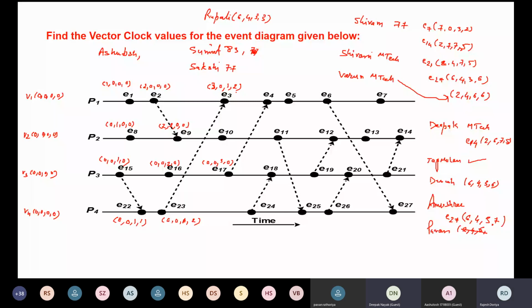For E10, this is going to be 2 3 0 0. Just the local value will get updated. For this we will be having 2 4 0 0. Now for this one we'll be having 0 0 1 and 3 for E24. Now let us come to this point, E4. For E4, what will be the values? Please tell me.